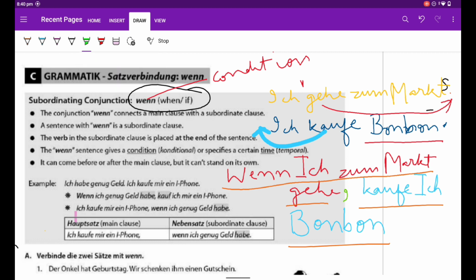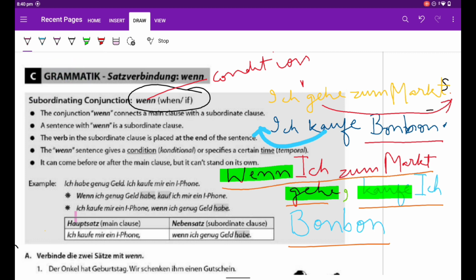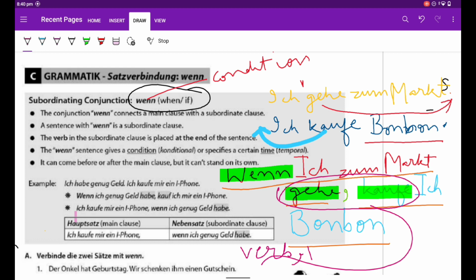When I use wenn, the verb goes to the end, and the verb of the second sentence comes on the front. Now there is one structure made which we will say here, this verb comma verb. This has come into being: verb, comma, verb.